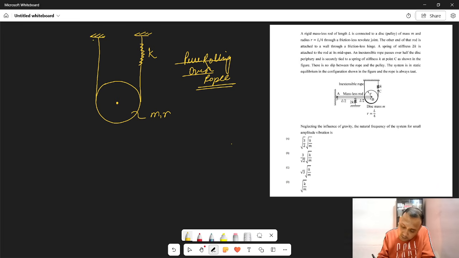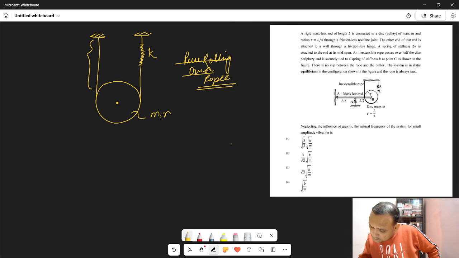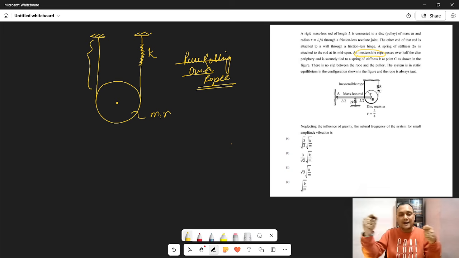This side of the rope, if you observe, does not have any spring. And when you read the question, it says that the ropes are inextensible. You cannot stretch the ropes.